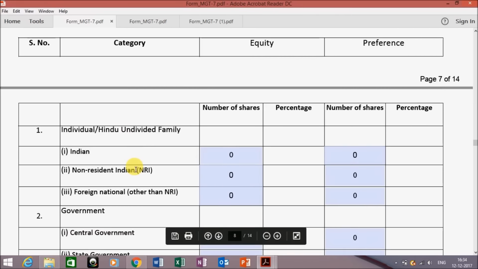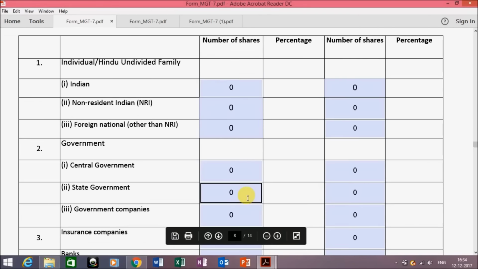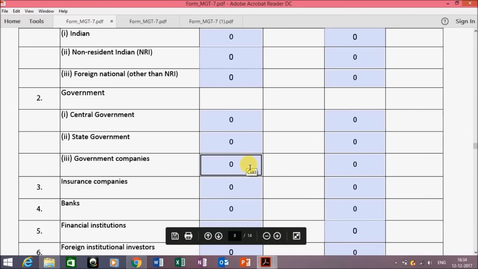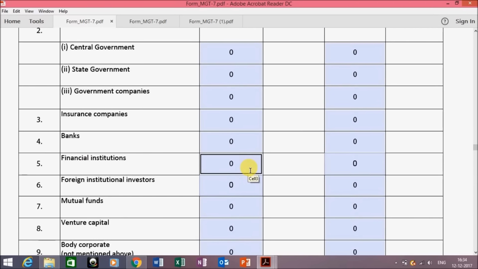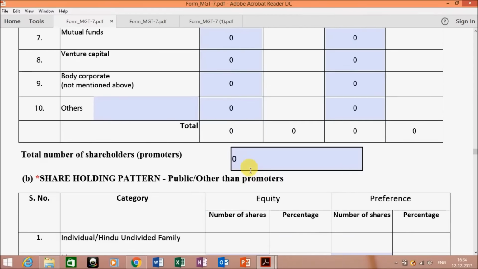If they are individuals and Indian, NRI, foreign national other than NRI, the appropriate information is entered here. If the government is holding, insurance companies, banks, you have to enter the appropriate information in front of them. Then you have to enter the total number of shareholders who are promoters, in number.